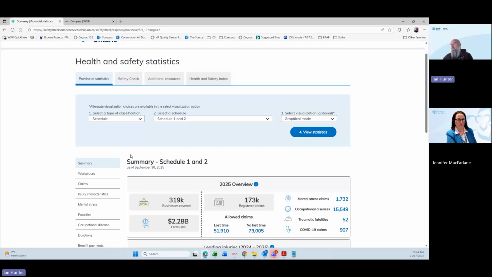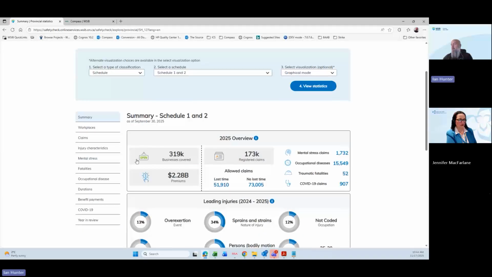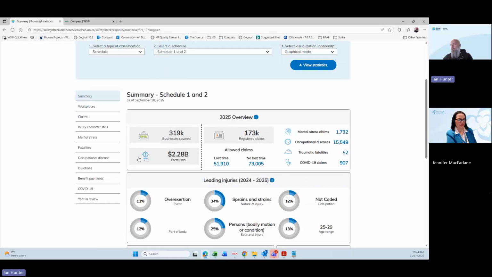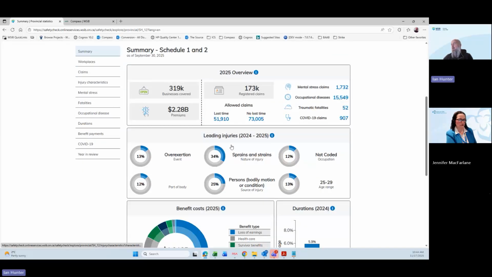So you'll see with our summary here, we just give a high-level overview. What does overall 2025 look like right now? How many claims have been registered? How many lost time versus no lost time? Some key claim indicators here. So mental stress, occupational disease, traumatic fatalities. So we have all of that information there.